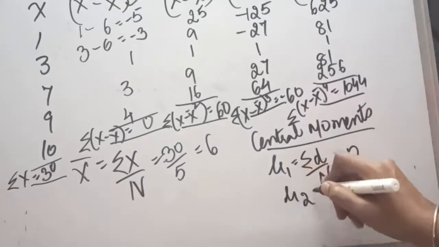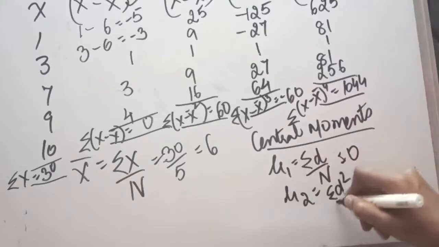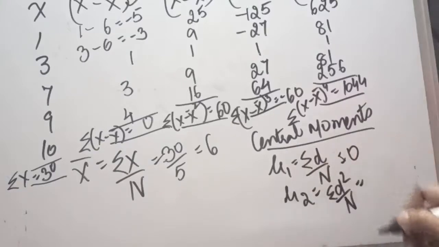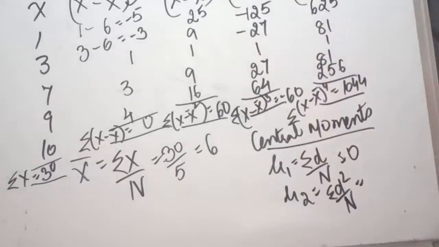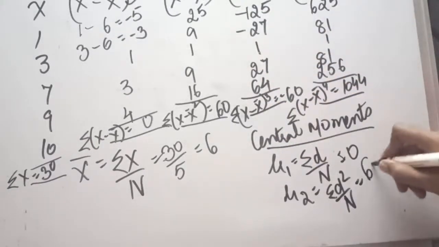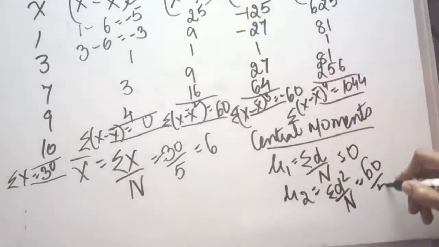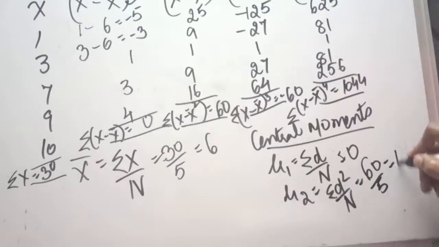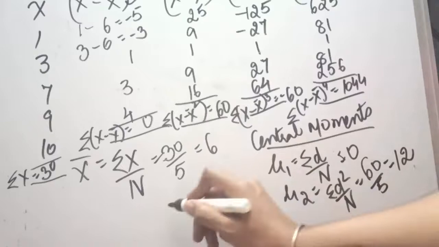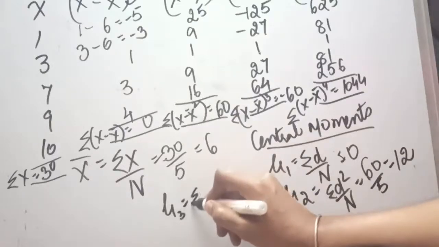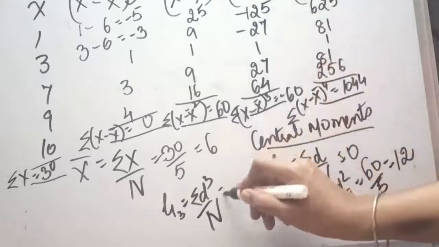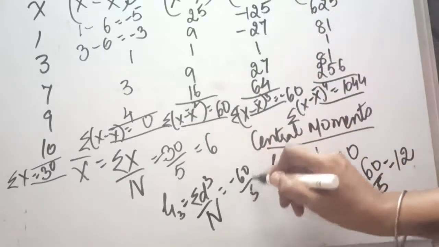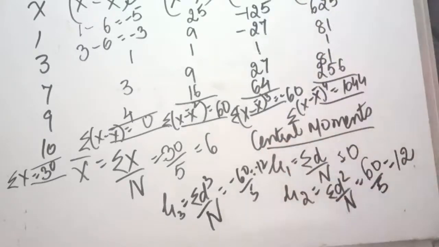The second central moment formula is sigma d square divided by n, that means sigma (x minus x mean) square divided by n. It will be 60 divided by 5 observations, so the second moment's answer will be 12. Talking about the third moment, the formula is sigma d cube divided by n, that is sigma (x minus x mean) cube divided by n. It is minus 60 divided by 5, so the answer is minus 12.